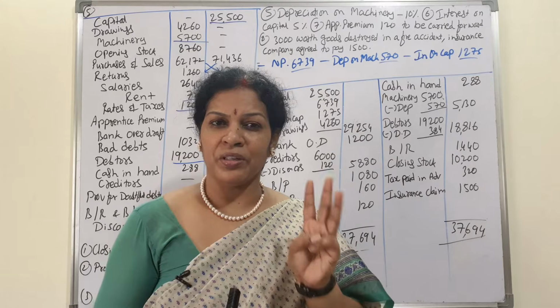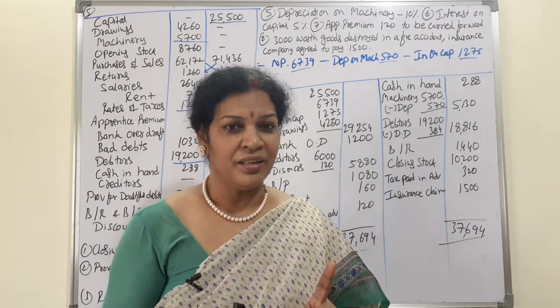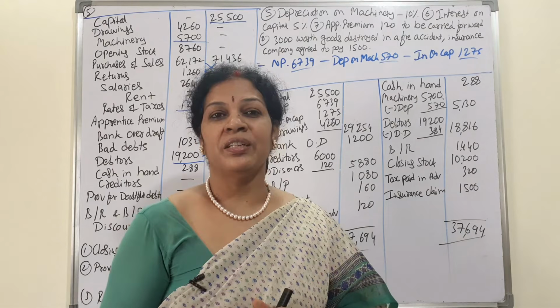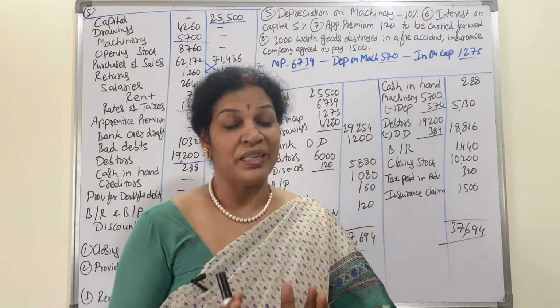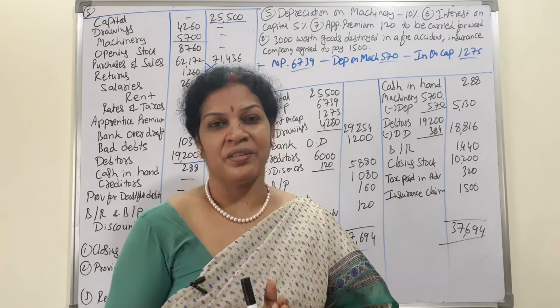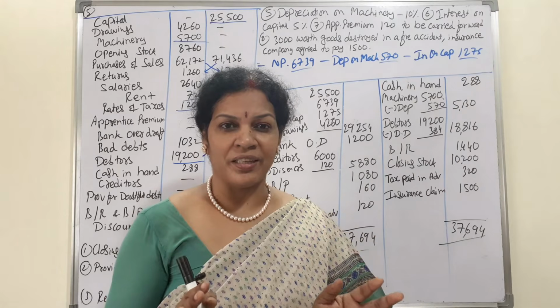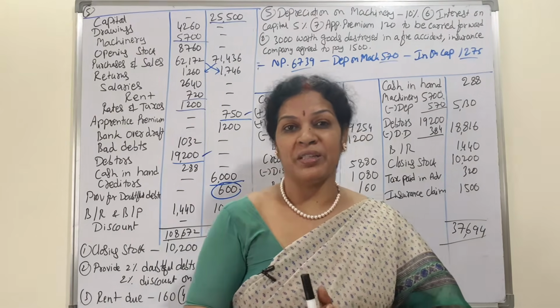If the company is not paying anything, then 3,000 comes in the trading account credit side. It is compulsory. Whatever the company is paying or not paying, trading account credit side compulsorily will write. When the company is not paying anything, 3,000 loss will be shown in the P&L account debit side.